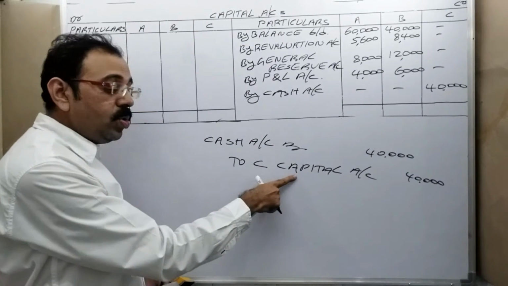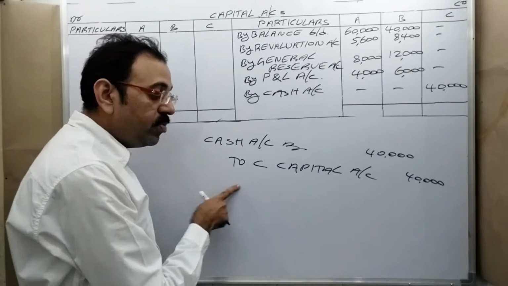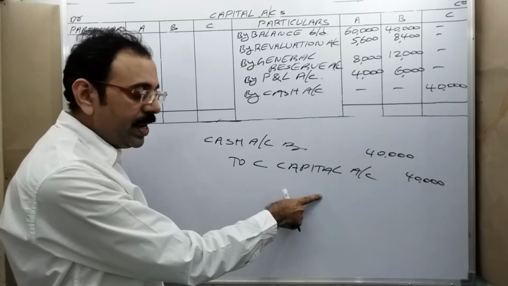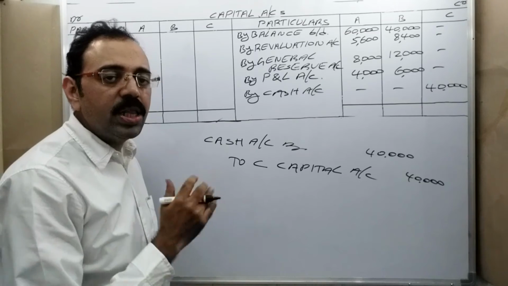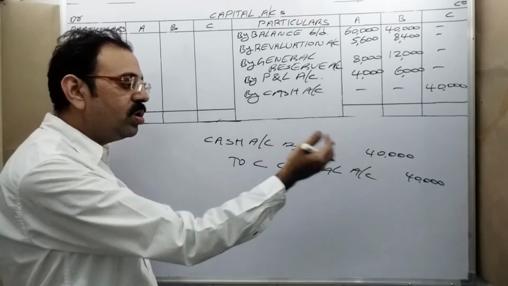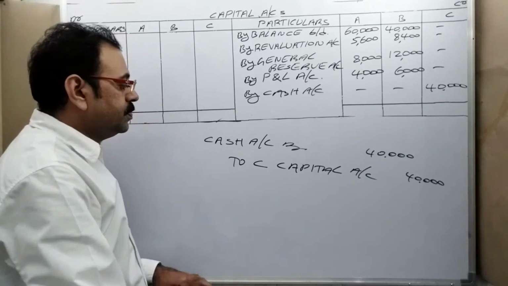Not only capital, C is bringing goodwill also, but don't write goodwill here because it is a private adjustment, no. They don't want to record the goodwill in the books. Therefore, even though goodwill is coming, we should not record that in the entry.